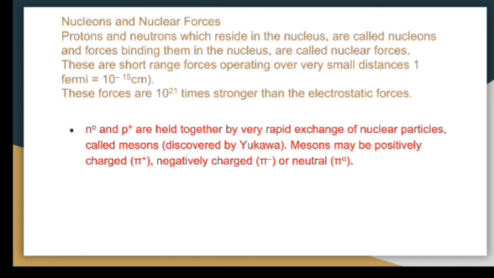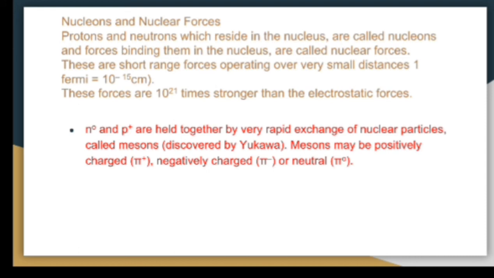As you know, the electron has a negative charge, the neutron is neutral in nature, and the proton is positively charged. Neutron and proton are held together by the very rapid exchange of a nuclear particle called the meson. This meson was discovered by the great scientist Yukawa.